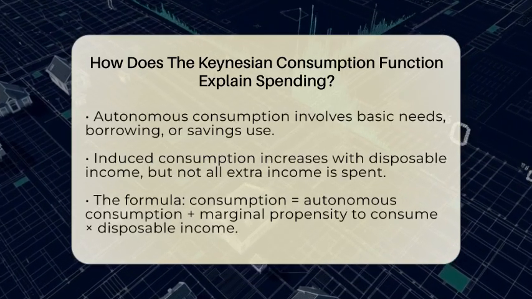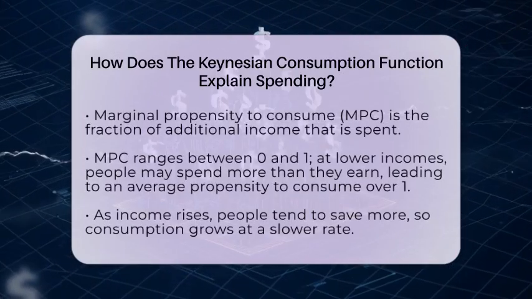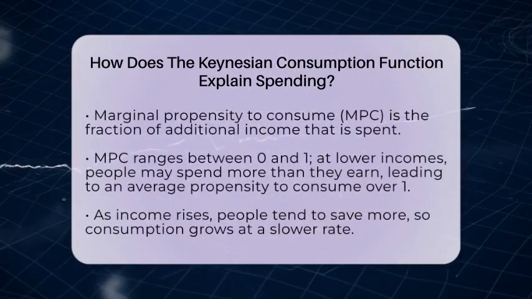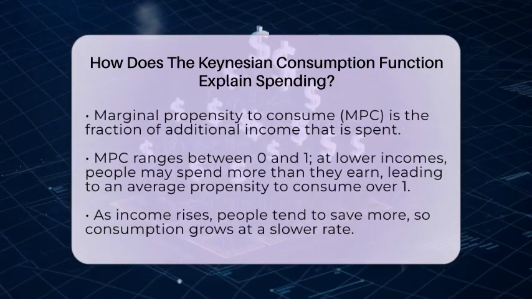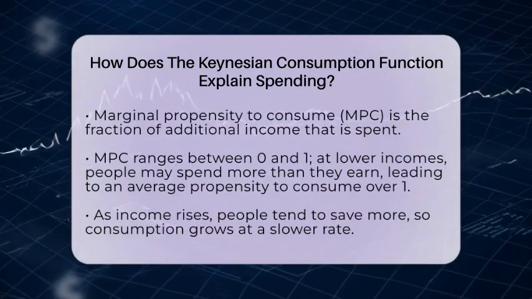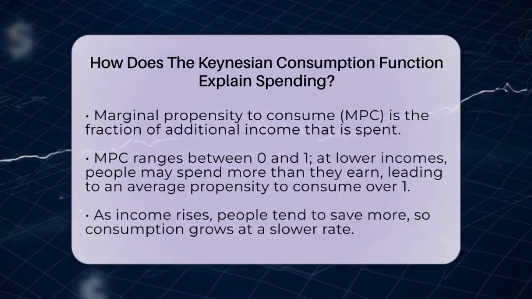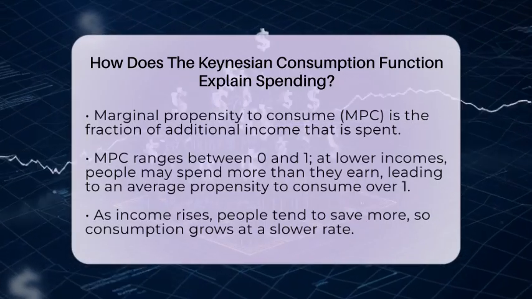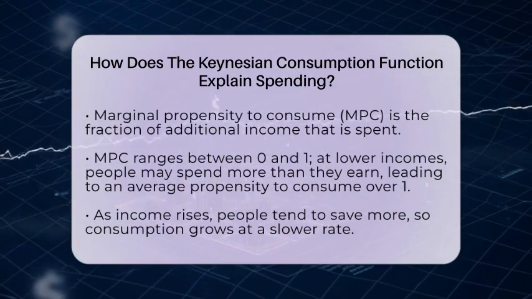of spending it all. At lower income levels, people might spend more than they earn by borrowing or using savings, so their average propensity to consume can be more than 1. But as income increases, people usually save more, so their consumption grows, but at a slower rate than their income. This is why the increase in spending slows down as income gets higher.